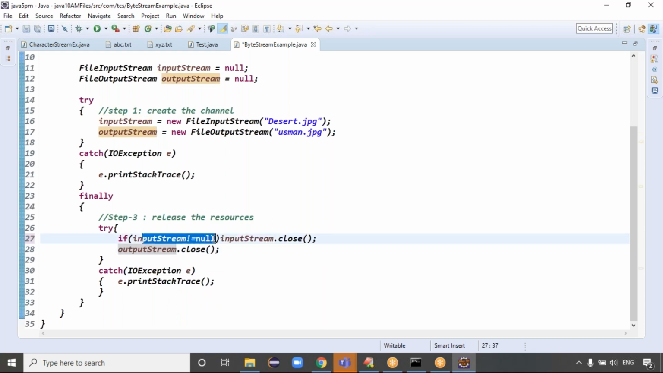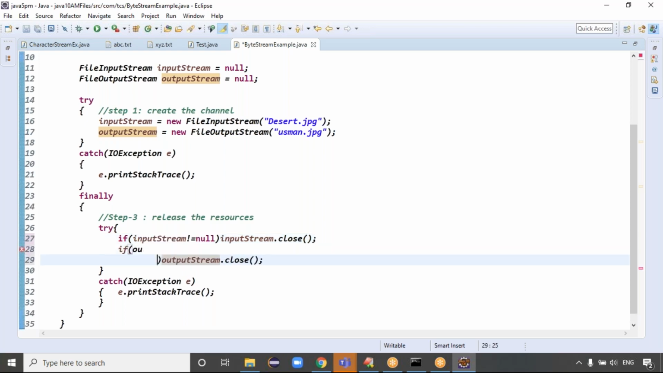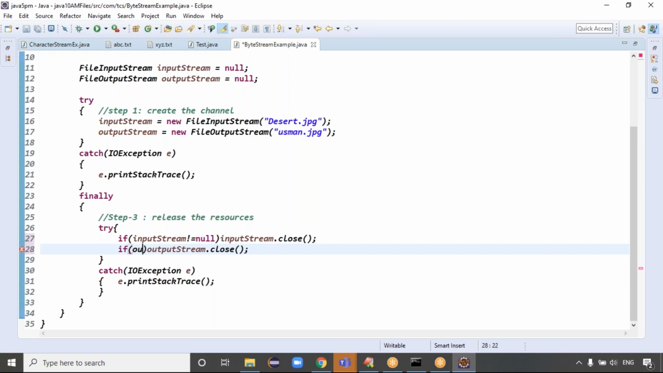Input stream not equal to null means the object exists, right? Yes, if it is not equal to null, the object exists. If the input stream is not equal to null, then you can close it, guys. The same way with the output stream also. Tell me, guys, if the output stream is not equal to null, then we have to close it, right?